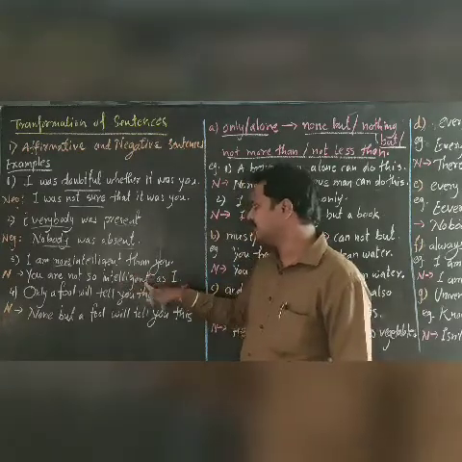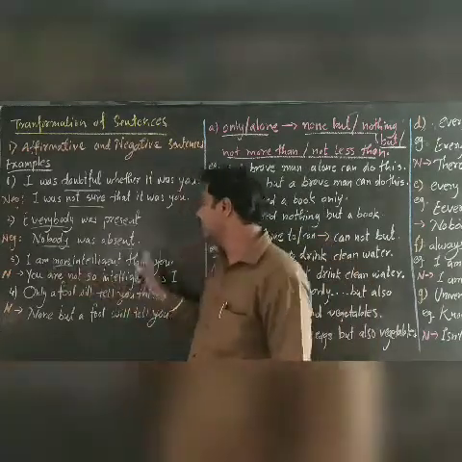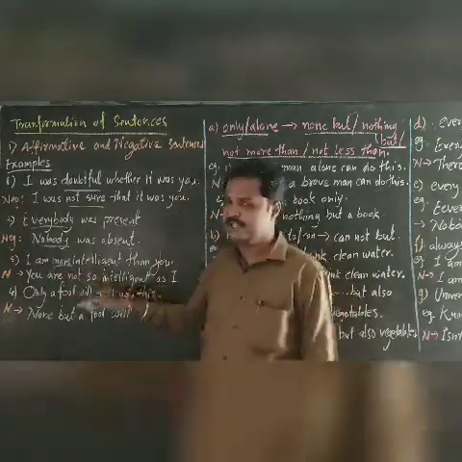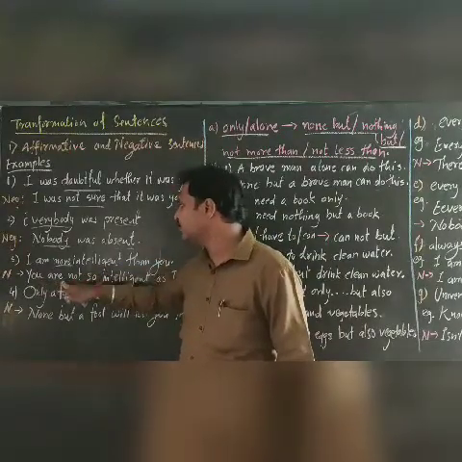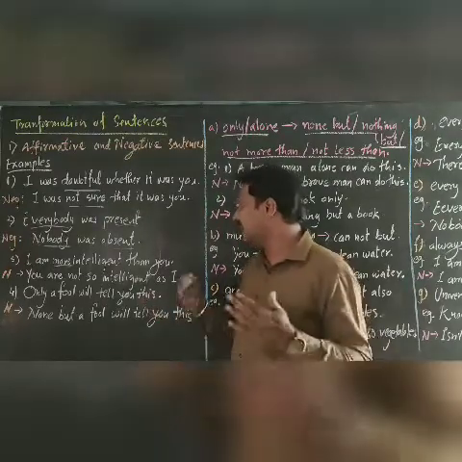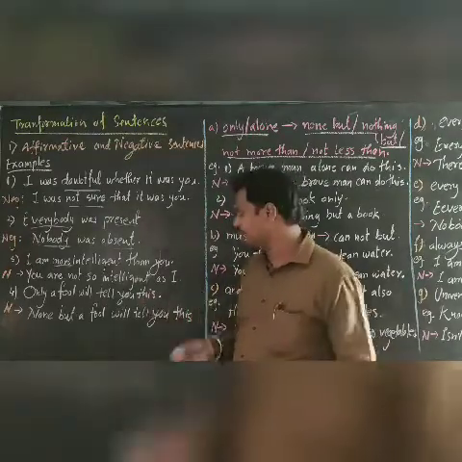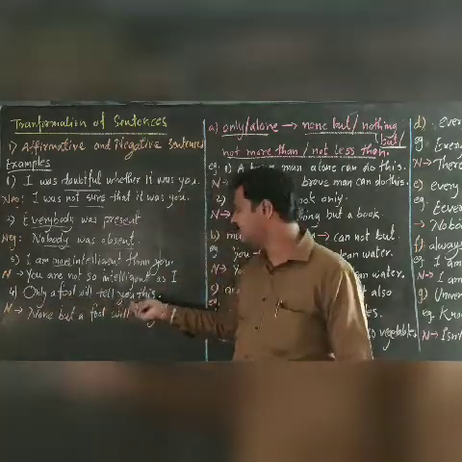We have to use the first form of that word. In the positive degree, we have to write it without changing the meaning: You are not so intelligent or as intelligent as I.